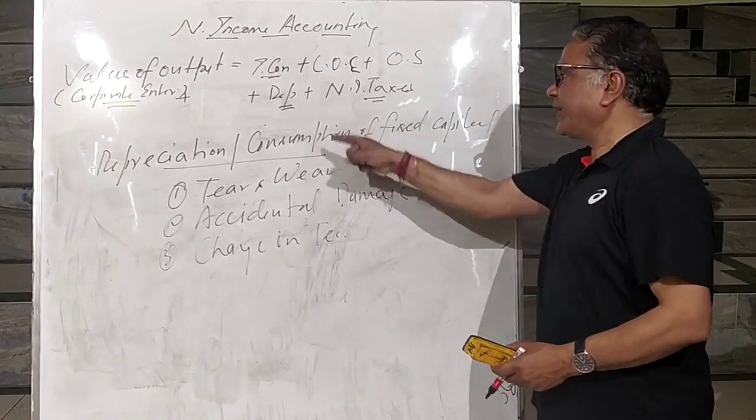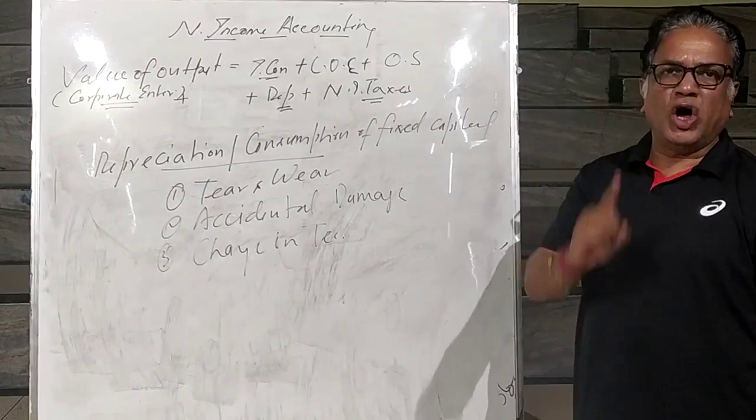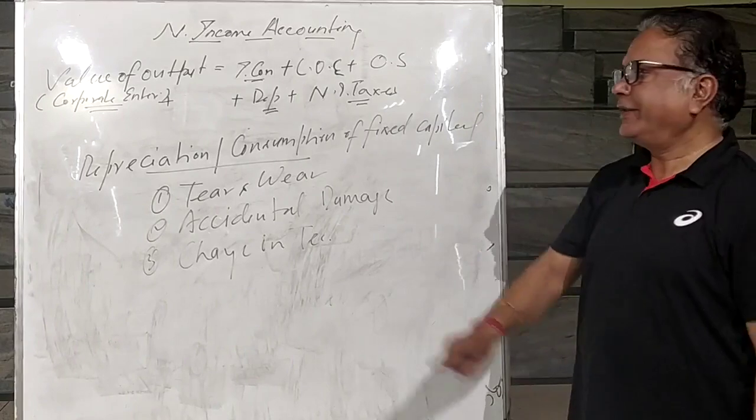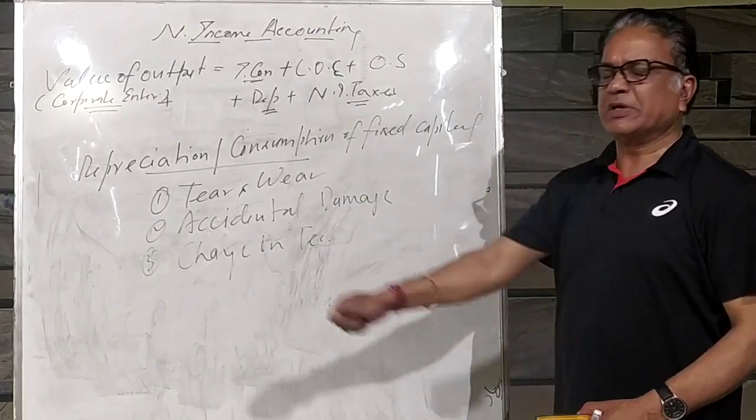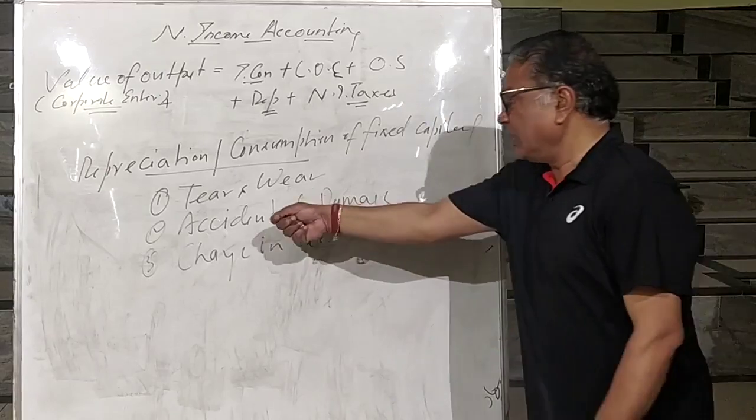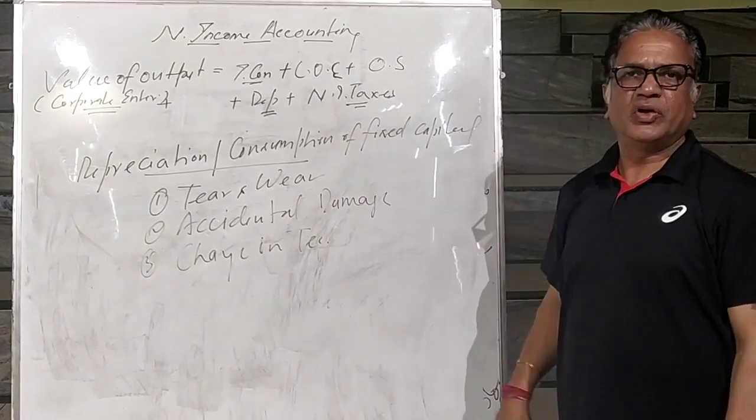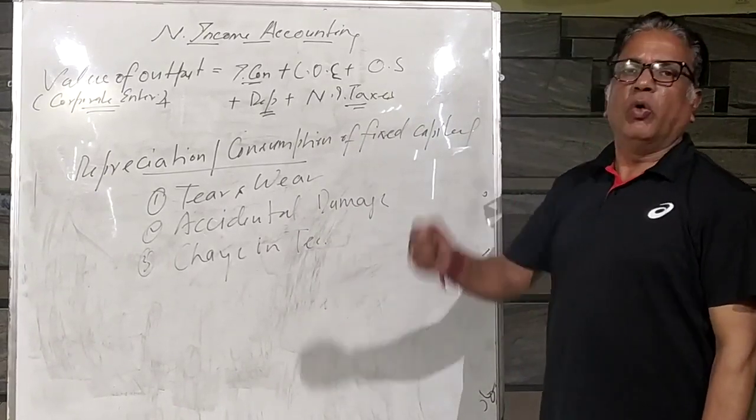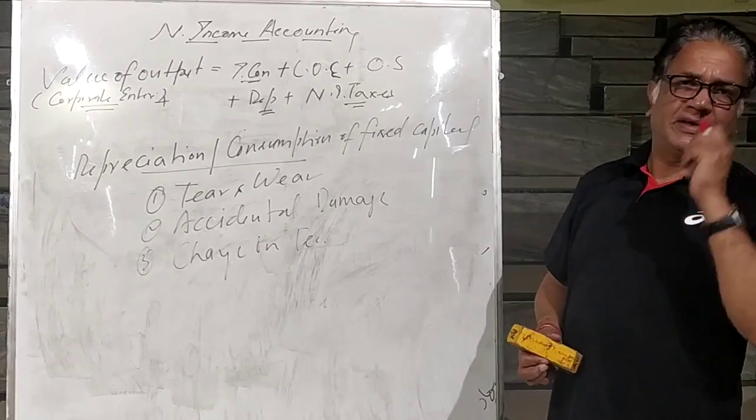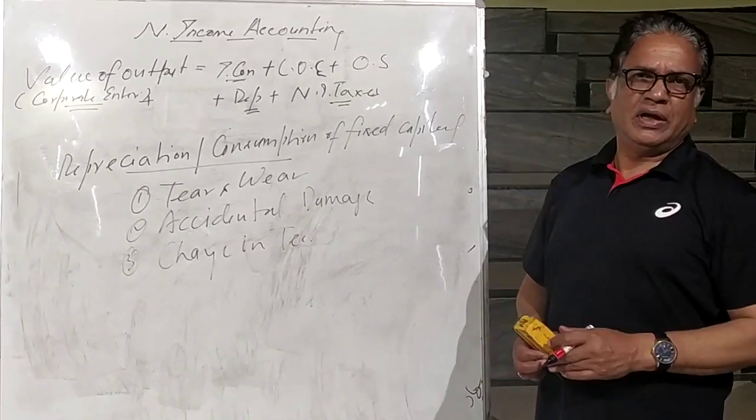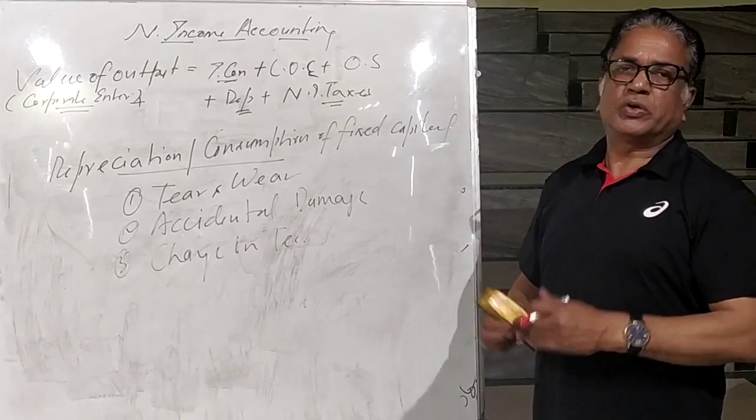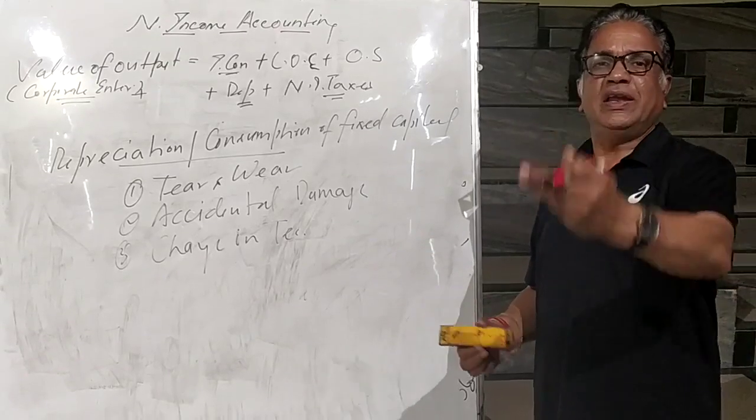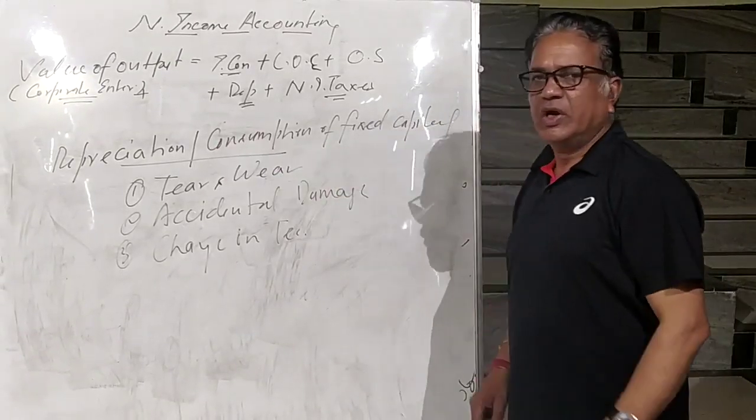Again, depreciation or consumption of fixed capital. What does it mean? Loss in the value of fixed assets during production. What are the reasons behind that depreciation? Tear and wear: you are using the machine, there is tear and wear. Due to human error, there is accidental damage. There is a change in technology, there is a loss. For example, in the old days, for typing, what were we using? Typewriters. Then new technology emerged in the form of computers. So typewriters are of no use. That is a loss, due to change in technology. That is called depreciation.